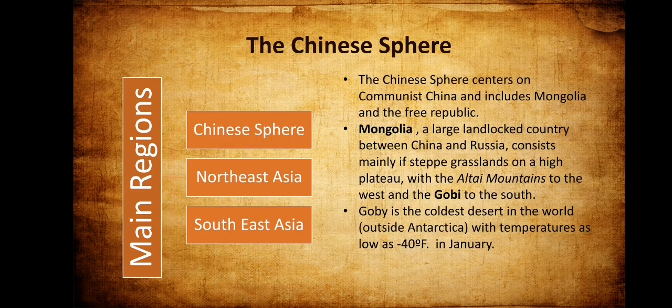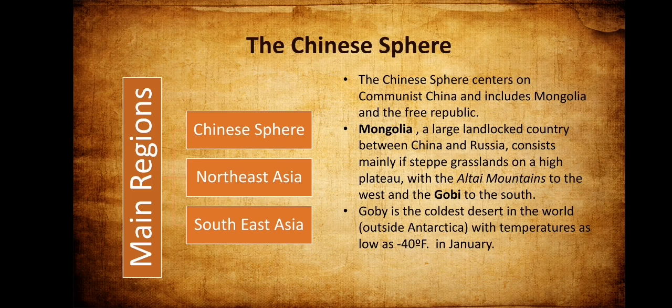Now, something very important that you need to know is that the Far East can be subdivided into three major regions: the Chinese Sphere, Northeast Asia, and Southeast Asia. The Chinese Sphere centers on Communist China and includes Mongolia and the Free Republic.